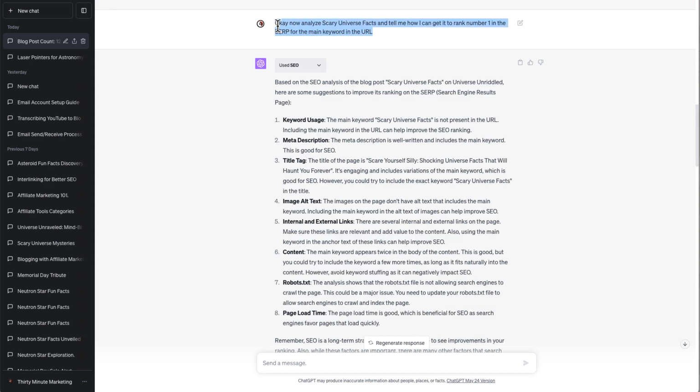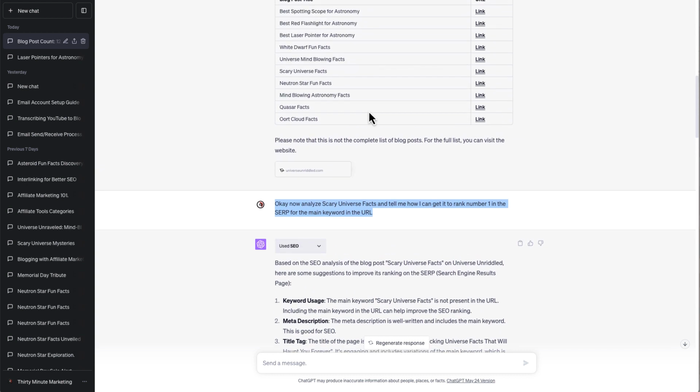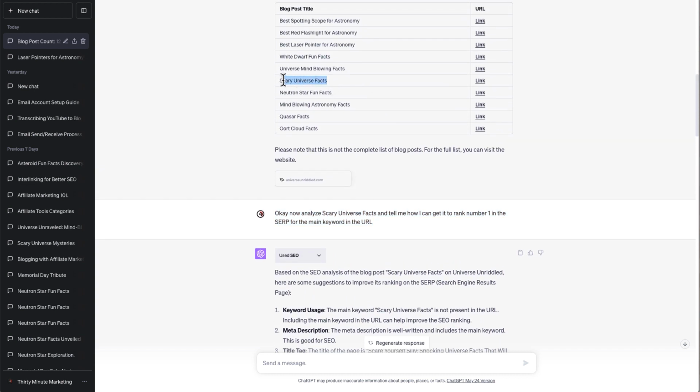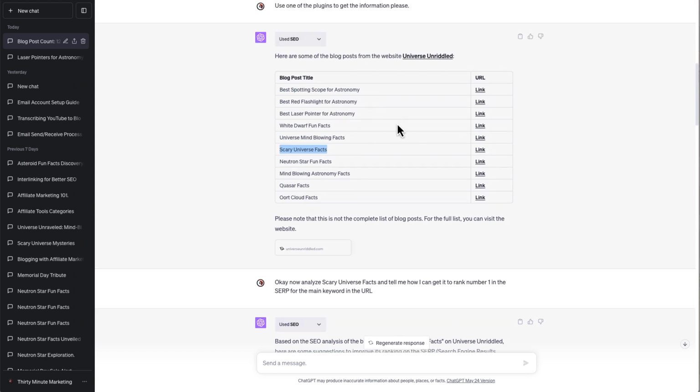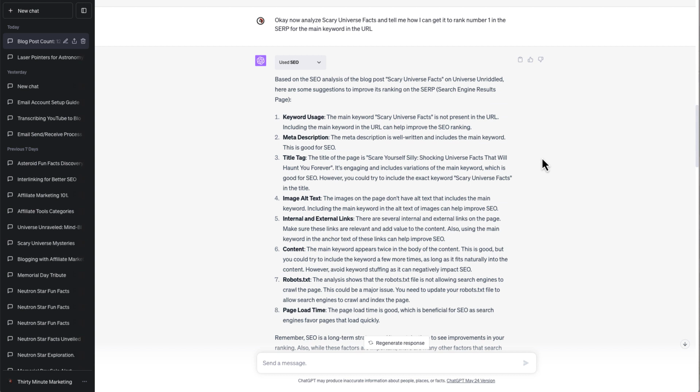But moving on, I said, okay, now analyze scary universe facts and tell me how I can get it to rank number 1 in the SERP for the main keyword URL. Of course, if you scroll back up here, I am referring to scary universe facts in the table that it created for me when it scanned the blog post. And of course, here is the link to the post, scary universe facts. Down there in the left-hand corner, you can check that out. It came back and it gave me some suggestions.